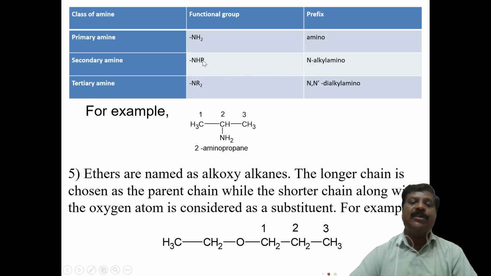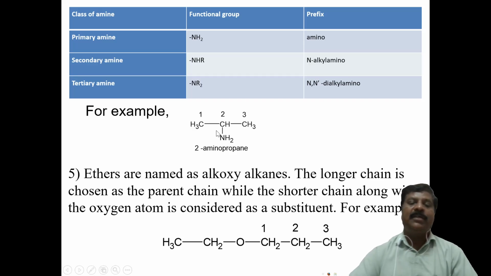A primary amine, NH2, is therefore called amino. And NHR, where R is any group like methyl or ethyl, is N-alkyl amino. Suppose R is methyl, then it is N-methyl amino. If there are two R groups, then it is N,N-dimethyl amino, or diethyl amino, or N-ethyl amino, like that. These are what we have to write.